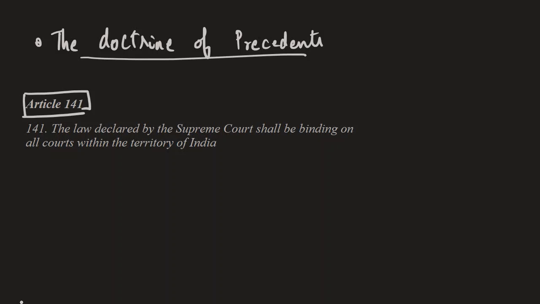ठीक है, so any higher court's judgment acts as a precedent to the lower court. Whatever the higher court has said in the same situation, the lower court will have to follow that the next time it confronts a similar or the same situation. So that is a precedent.